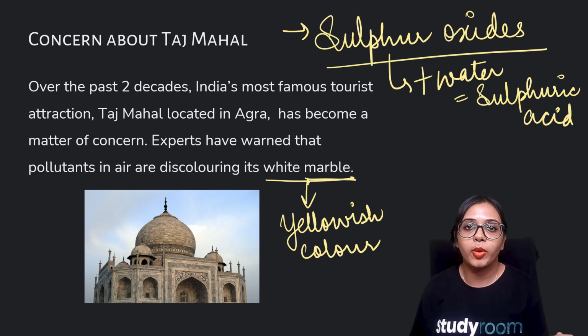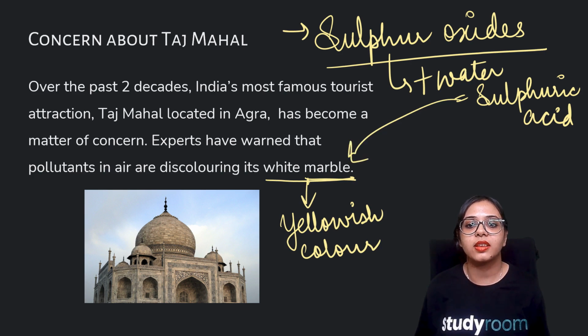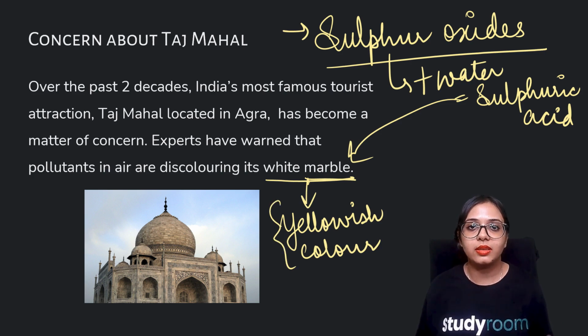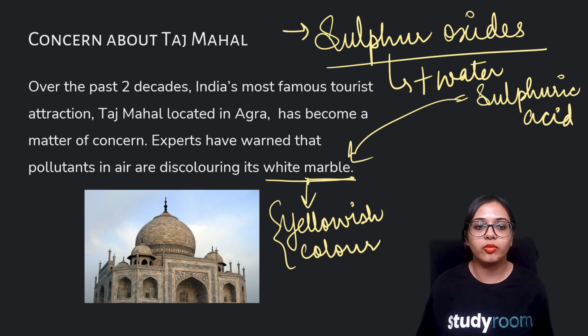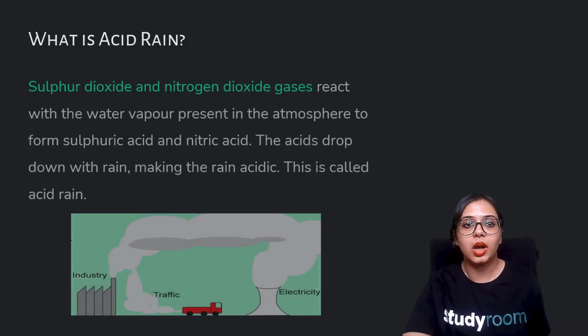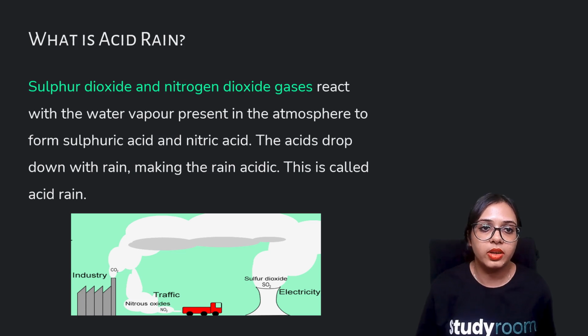The property of acid is that it corrodes, it damages, right? So the resultant sulfuric acid is reacting with this white marble, damaging its color and rendering it into a yellowish, tarnished state. Experts have warned that pollutants in the air are responsible for the discoloring of the white marble. That is because of acid rain.